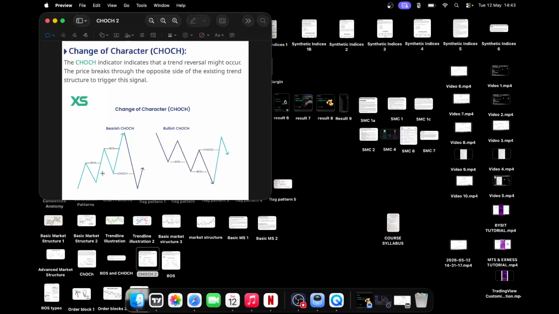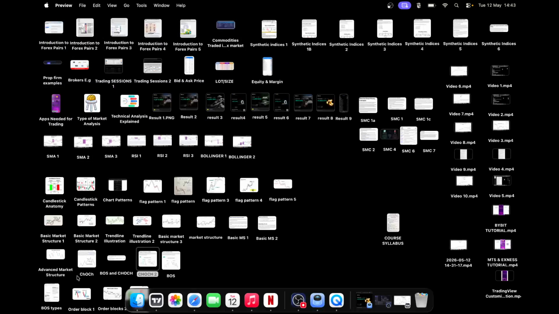Look at this one. We are in uptrend. Then the market came down. Normally, this downward is not supposed to reach this place so that it can confirm to us that we are still continuing our uptrend. But as it broke it like this, it's telling us that there is a potential trend reversal. So we are now in downtrend, so downtrend is now forming. So that is change of character. You understand? So now let's look at more examples on the chart.